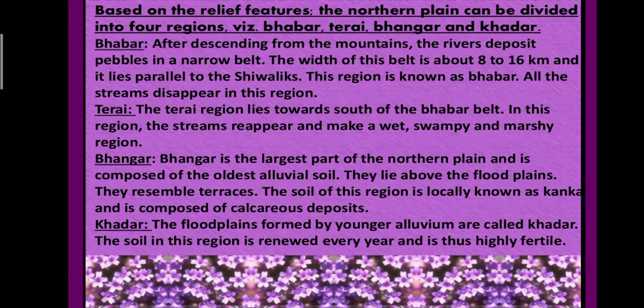Last relief feature of the northern plain is Khadar. The floodplains formed by younger alluvial soil are called Khadar. Younger means newly formed alluvial soil. The soil in this region is renewed every year and is thus highly fertile. Because of this renewal, the soil is highly fertile. More agriculture is possible in this Khadar area.